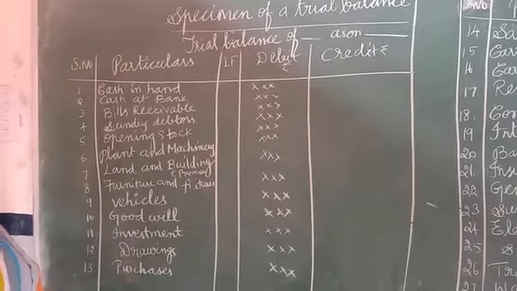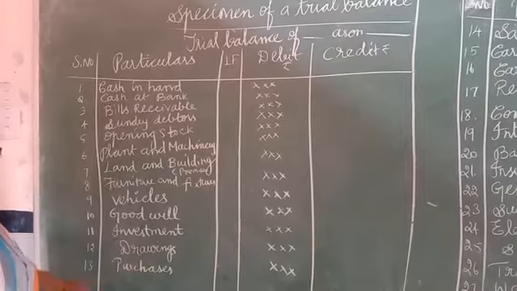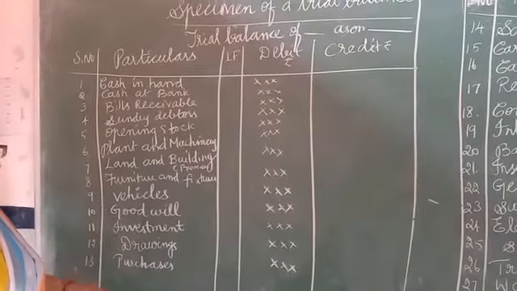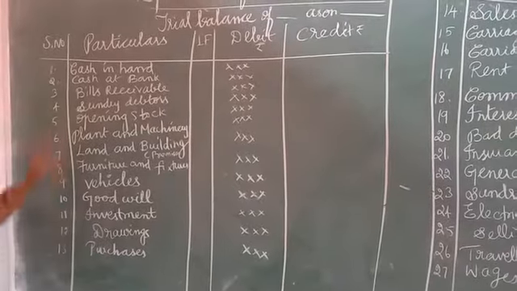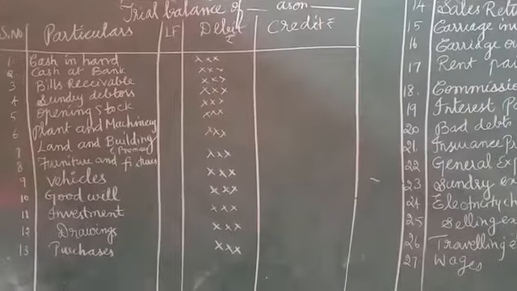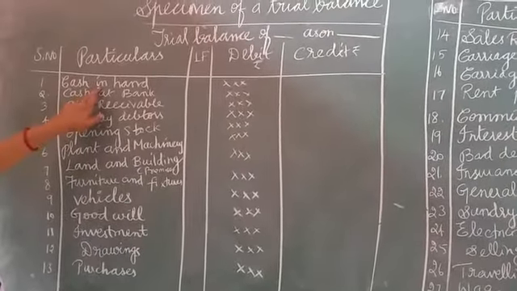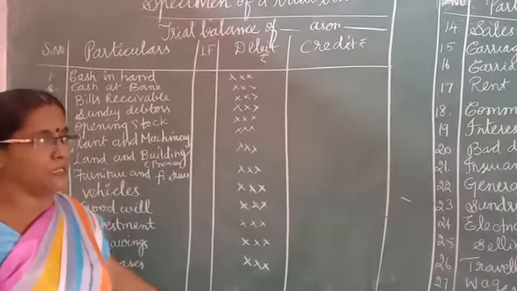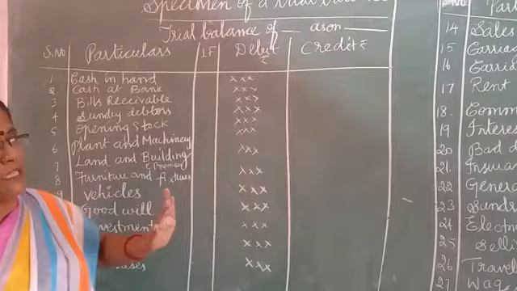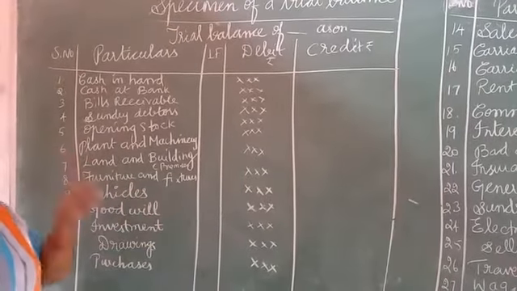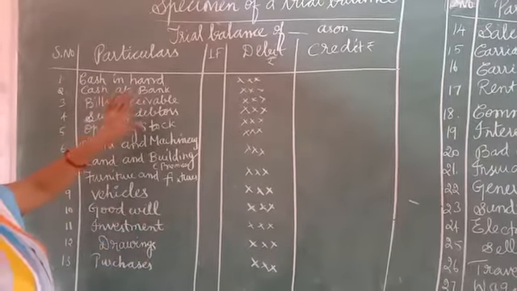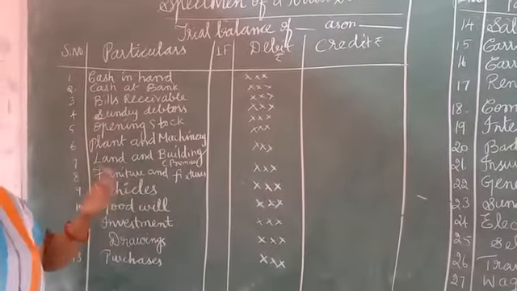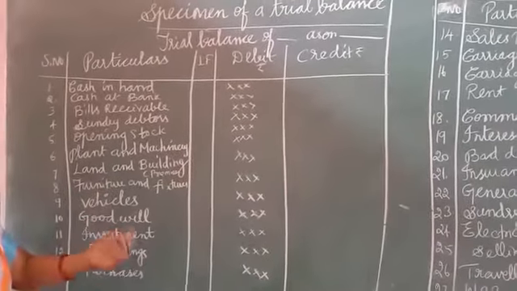See, only the nominal rule will apply. Debit all expenses and losses, credit all incomes and gains. That is the only thing that will apply in the trial balance. We can recall the golden rules. See here, cash in hand. Here they have given all the debits: debit all expenses and losses, credit all incomes and gains. And only one rule is applicable: debit what comes in, credit what goes out. Cash is a real account, isn't it? All the assets are real accounts.